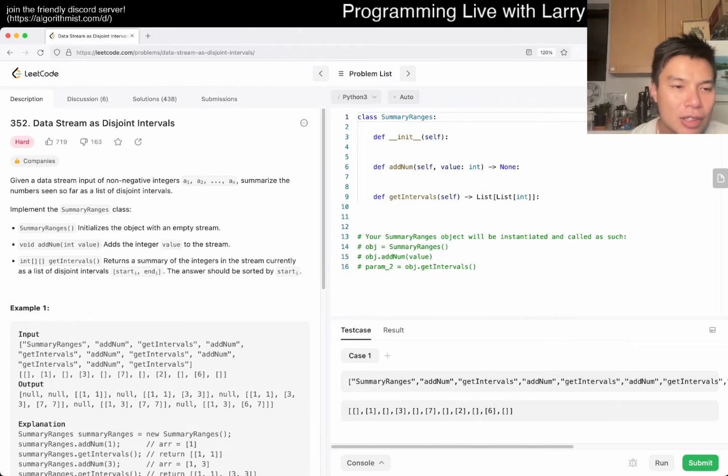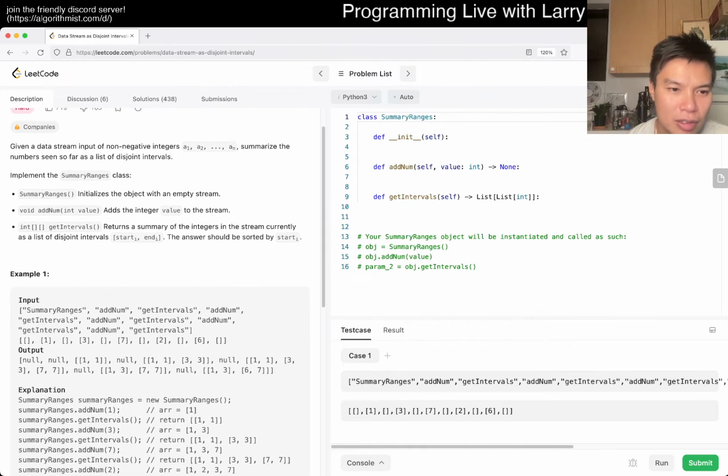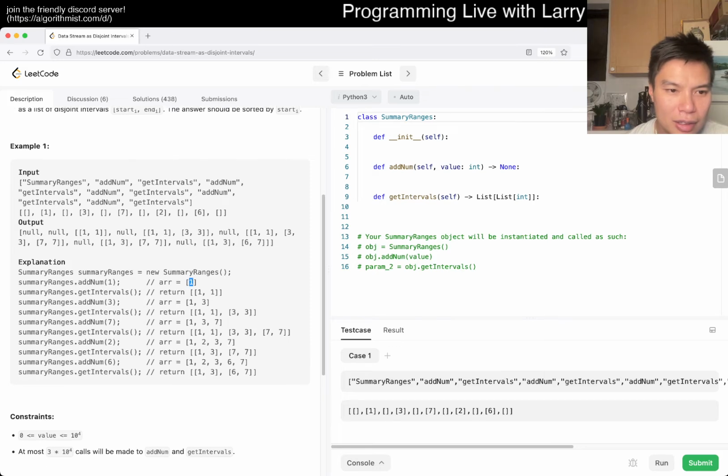So given a data stream of non-negative integers a1 to an, summarize the numbers seen so far as a list of disjoint intervals. Okay, what does that mean? So you have interval 1, 1, okay.